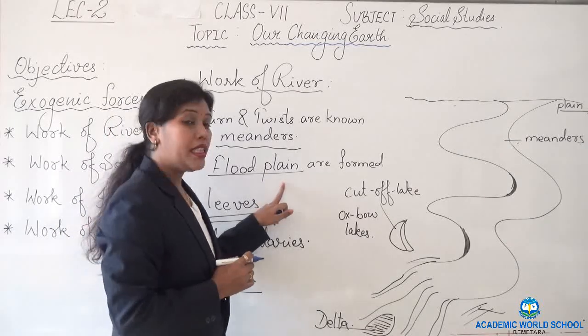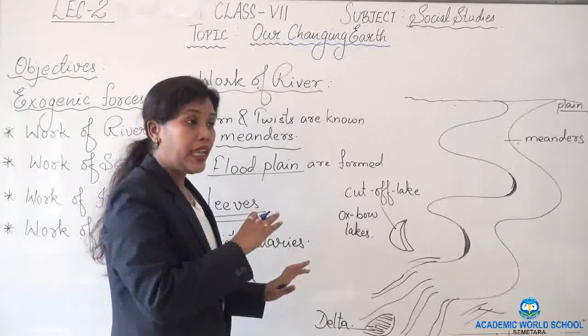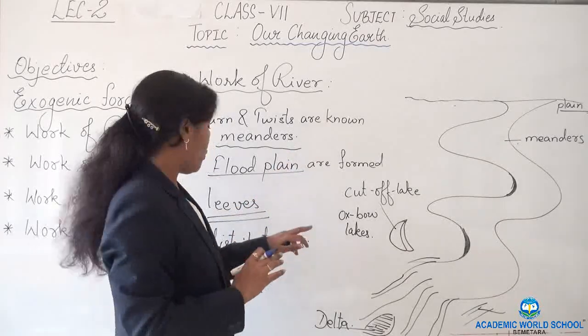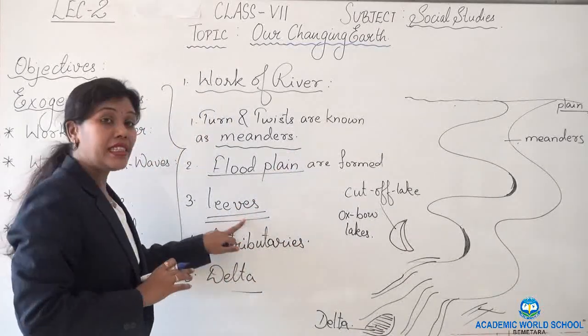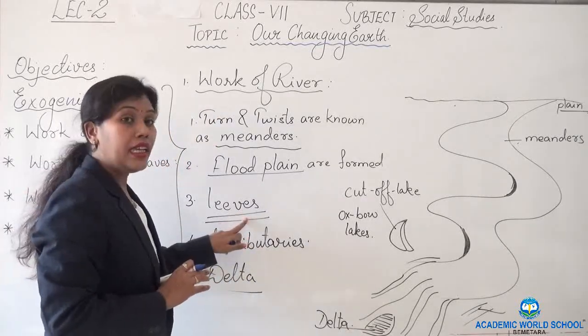As the process continues, the river overflows the bank and flood plains are formed. In the flood plains, the sediments and other materials are deposited and raised lands are formed. These raised lands are known as levees.